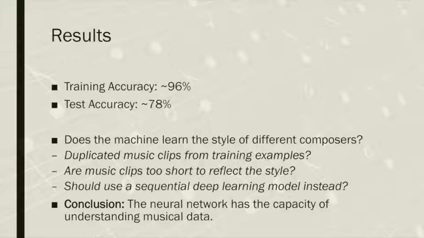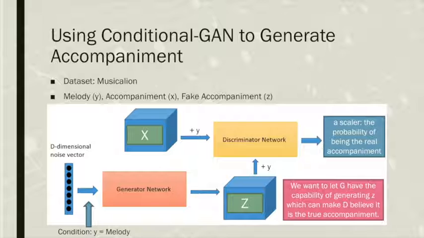Our conclusion is the neural network has the capacity of understanding musical data. Therefore, we approached the second part of our project, using conditional GAN to generate accompaniment. The dataset we used is called MusicalLion. Among the MIDI files downloaded from its website, the first track is used as the melody, and the second track is called the real accompaniment.